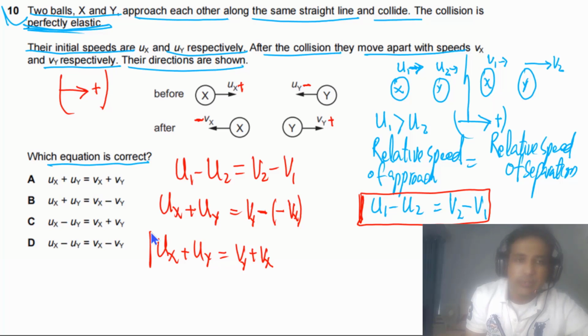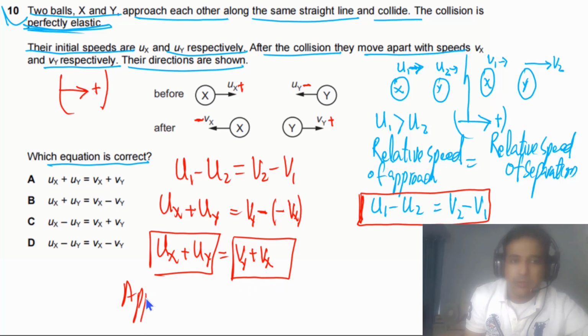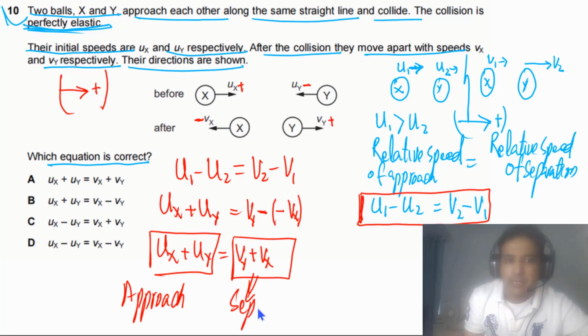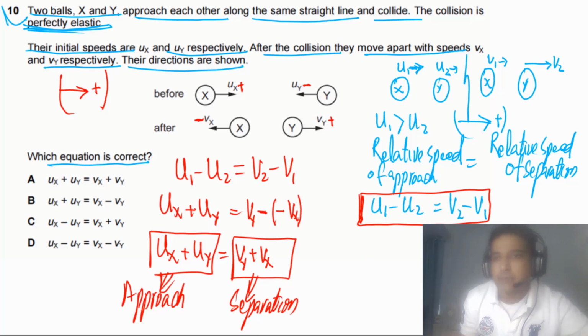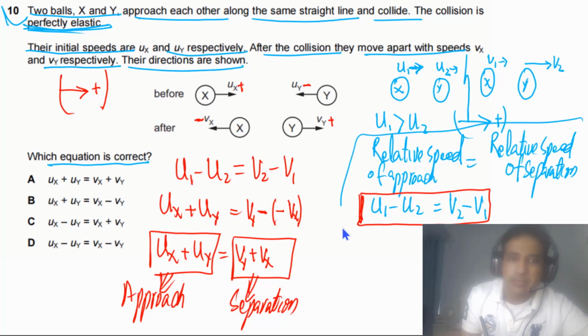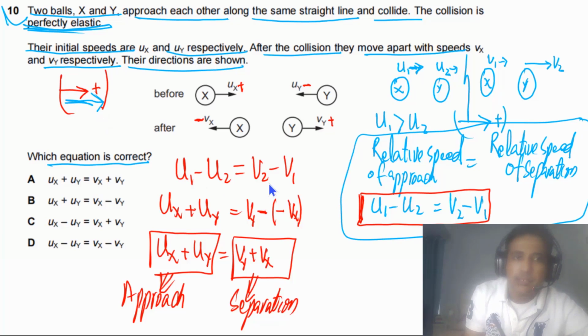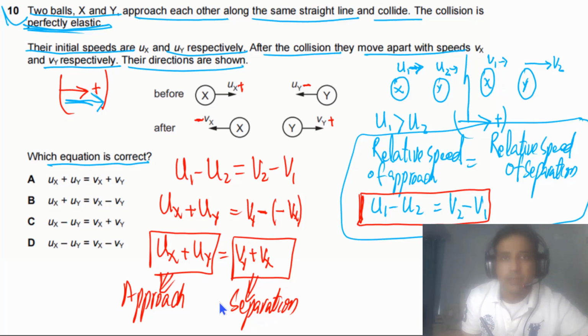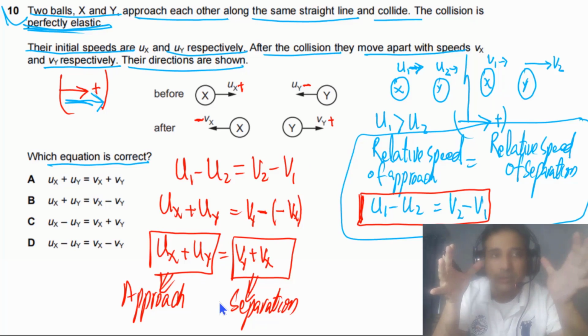So this is the relative speed of approach, and this is the relative speed of separation. Next time you don't need to write down the first part. Simply you can remember this, and then you can follow this sign convention, and you can answer this type of problem. So this is the main idea of how to answer perfectly elastic collision questions.